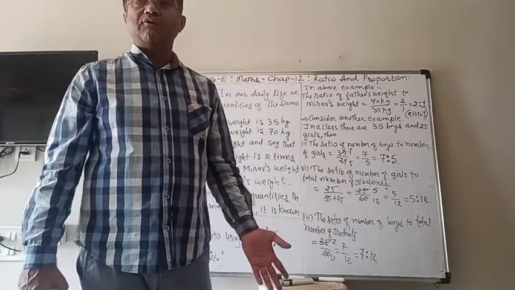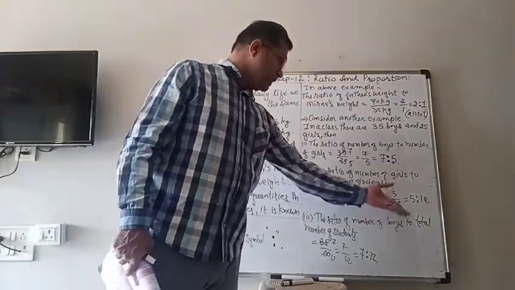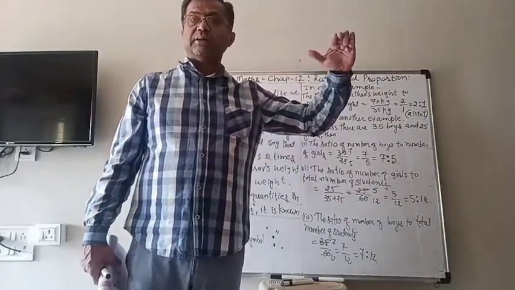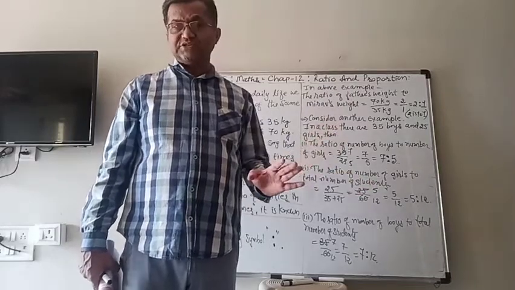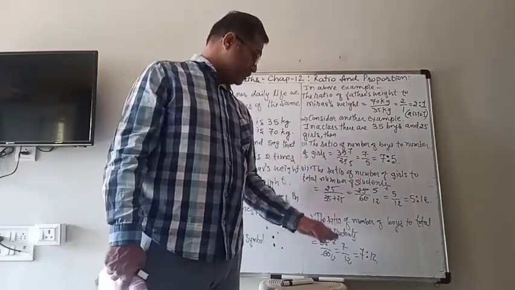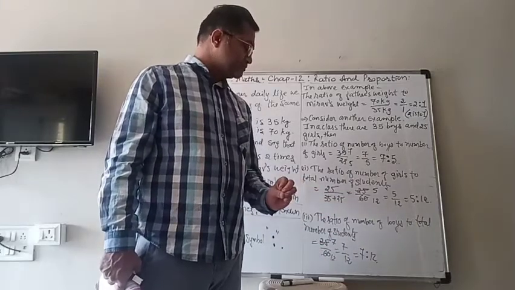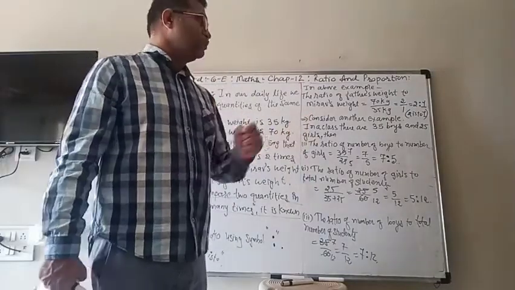Similarly, if we want to find the ratio of number of boys to total number of students, then in the numerator number of boys, in the denominator total number of students. So 35 upon 60, that is 7 upon 12, so the final answer is 7 is to 12.